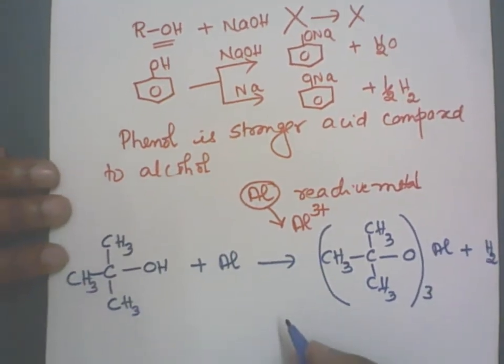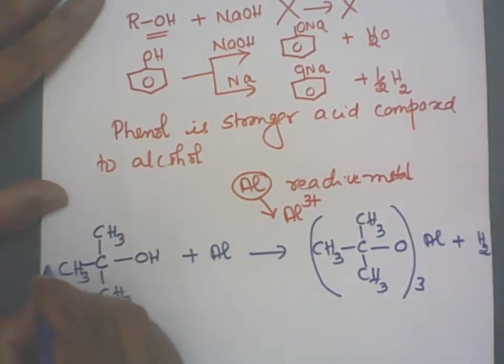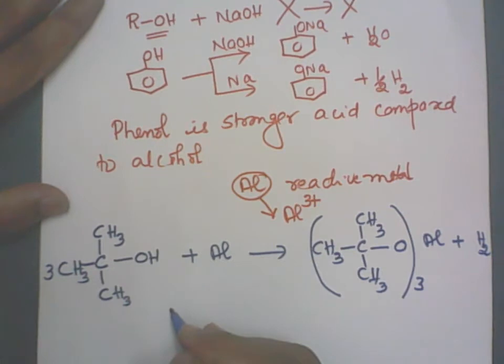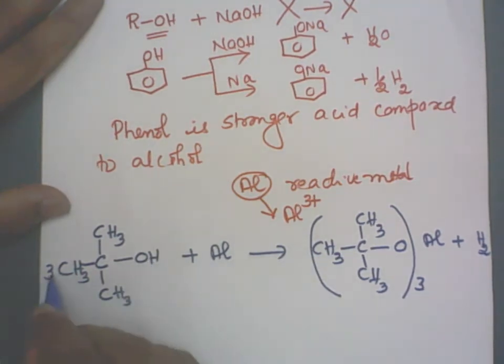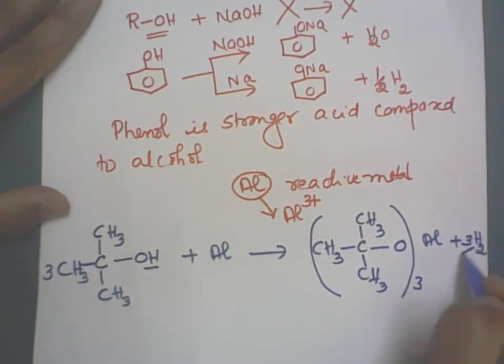Clear? Now, how many alkoxide groups are there? 3. I can multiply by 3. 3 alkoxides are there. How many hydrogen atoms are there here? This removed one. 3 hydrogen atoms are removed. So it is H2, so I'll make a 3 by 2.